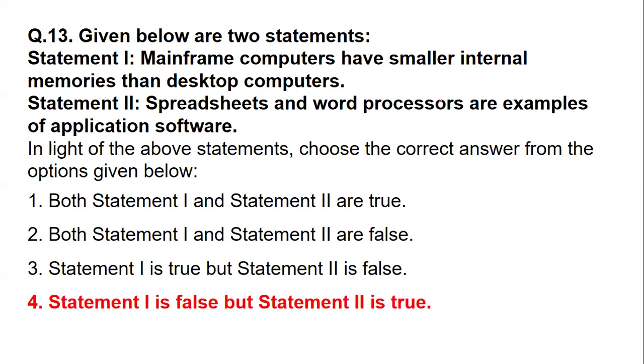As I made you understand, mainframe computers are with larger memories, which are used in the banking industry, healthcare, finance, public insurance, or government offices, in order to maintain that data. Whereas spreadsheets and word processors, yes, they are application software. So the first statement is false, statement two is true.